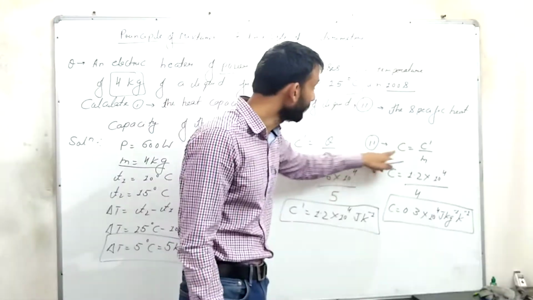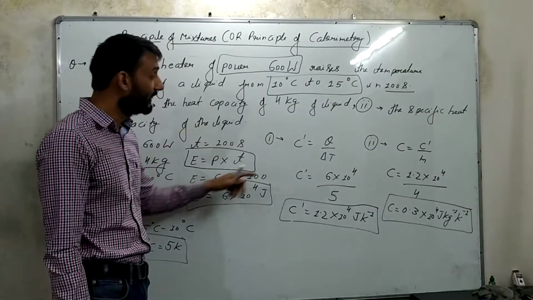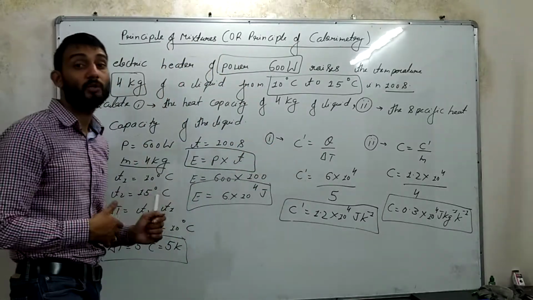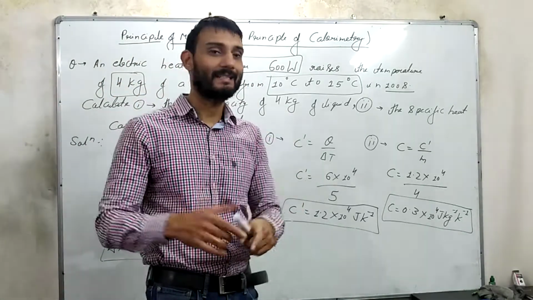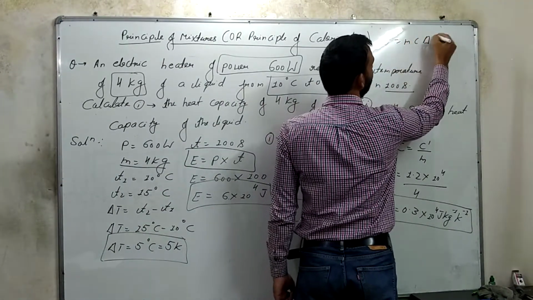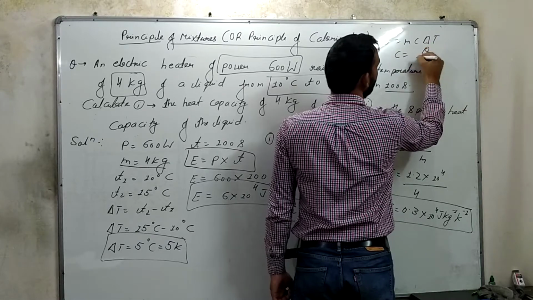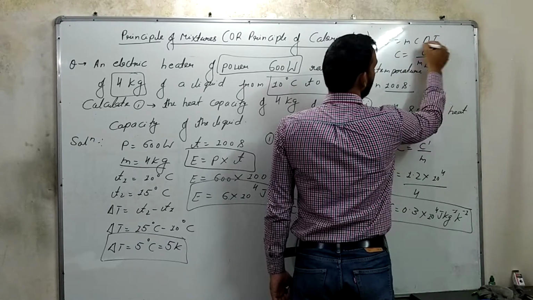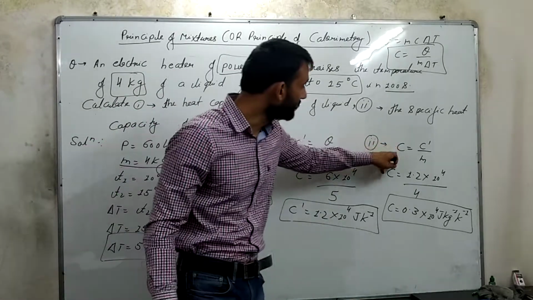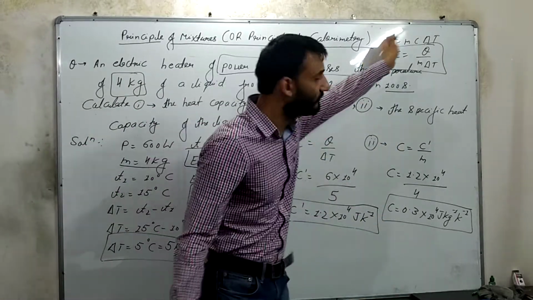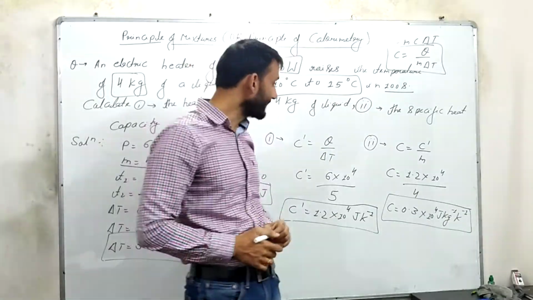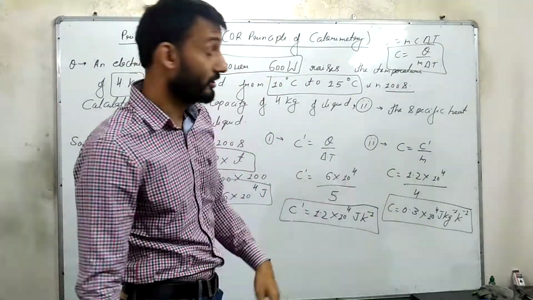In the other part we have to calculate the specific heat capacity. Using this you can easily calculate, or again you can do Q is equal to mc delta T, and then c is equal to Q upon m delta T. But since I know the relation directly, I can use it instead of going through this lengthy method. That is also an option, but I suggest you do this in order to save your time.